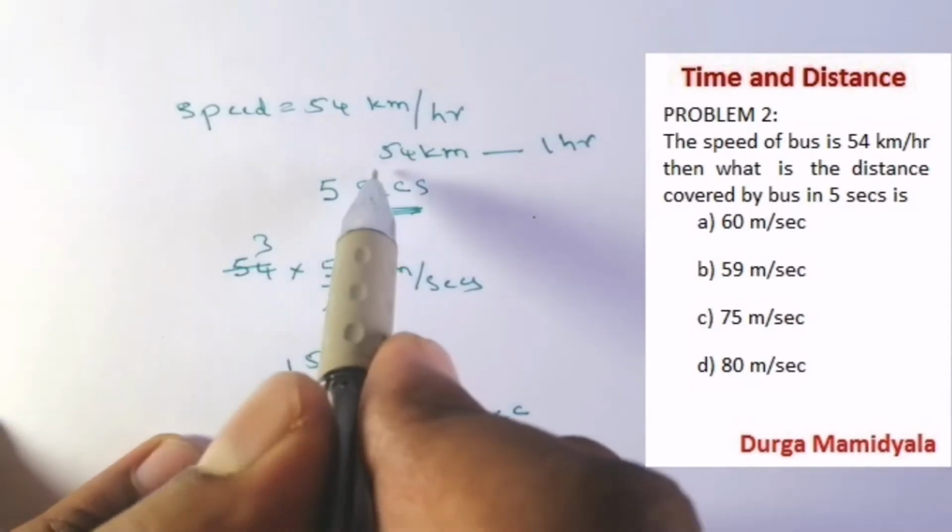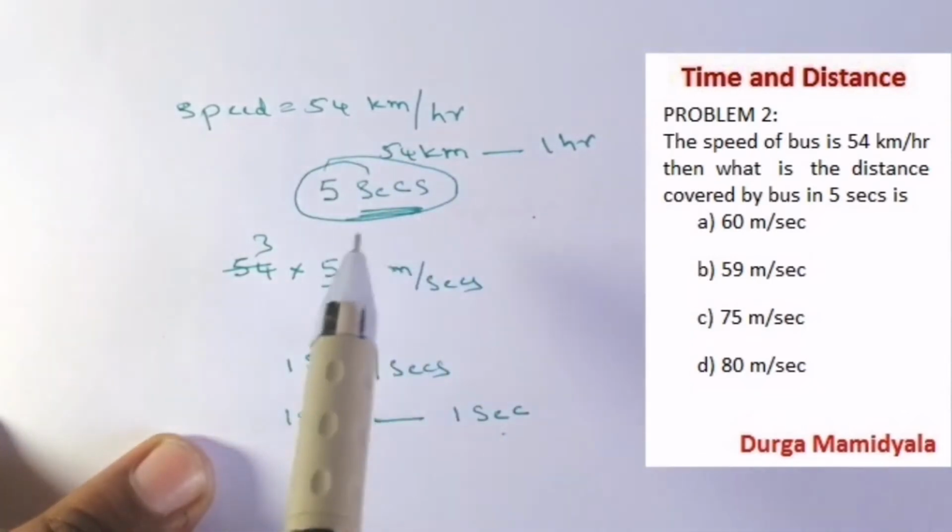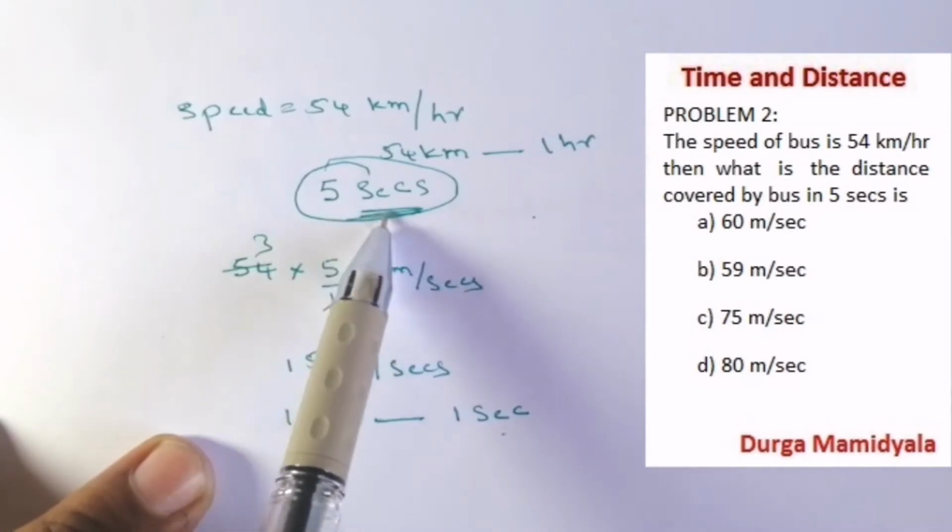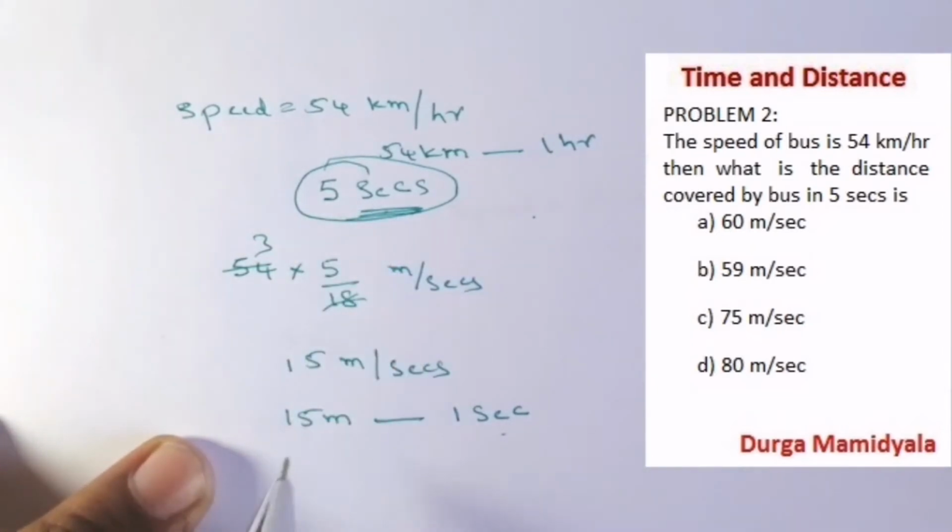So what is our question? Our question is, what distance does it travel in 5 seconds? So in 5 seconds, it travels 15 into 5 meters. That is what?